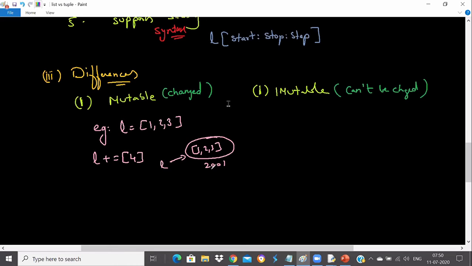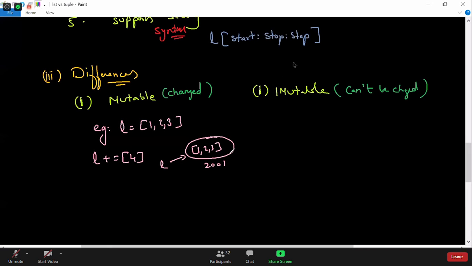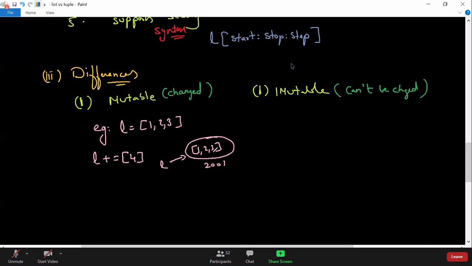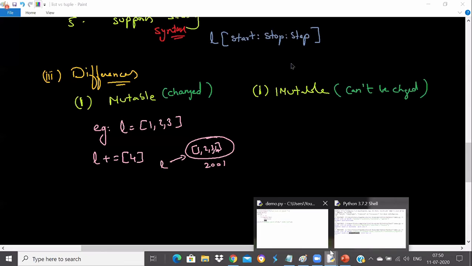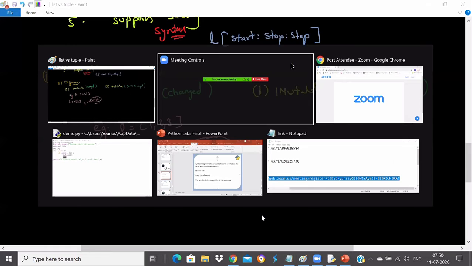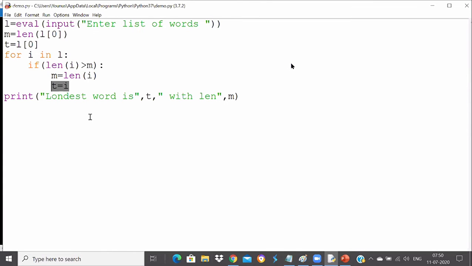Very good. Shikhawat says it will be the same address. Aditi says it's the same list. No, Satyam, it's not another list, it will be the same list. That's what is called mutability. Mutability means the object can be changed. So 4 will be added here. Let me prove this with addresses, then you will understand how things work.